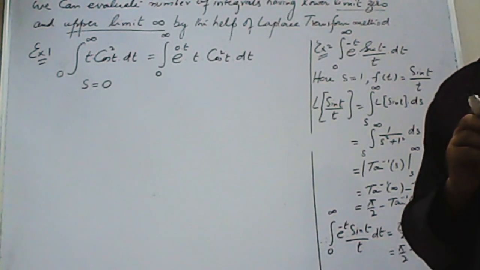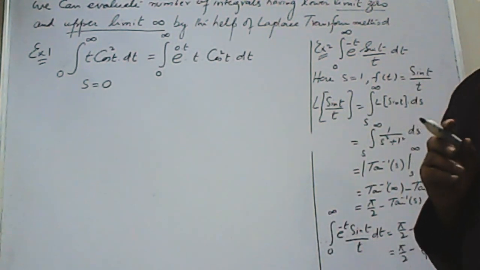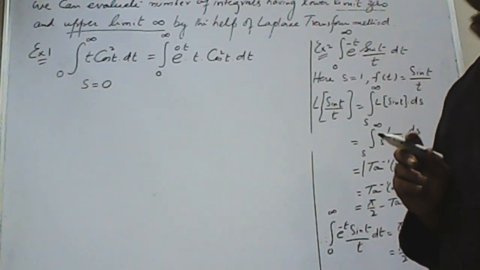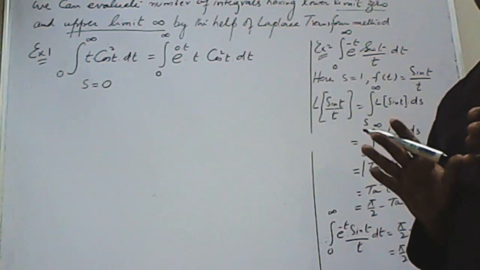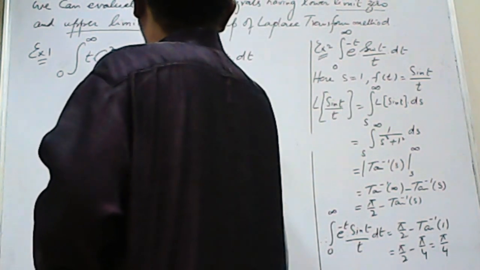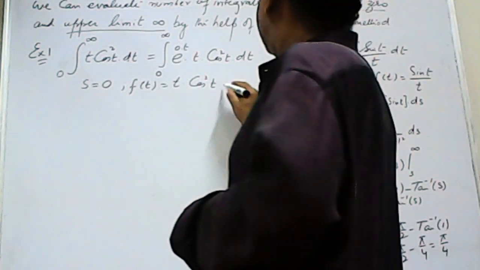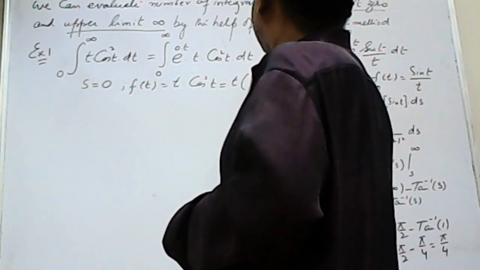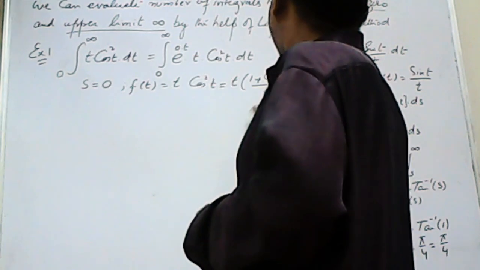So if you do not have any exponential in the integral, just keep s equal to 0 and apply the same process. So here s is equal to 0, and the function of t is t cos square t, or we can write it as t (1 + cos 2t)/2.